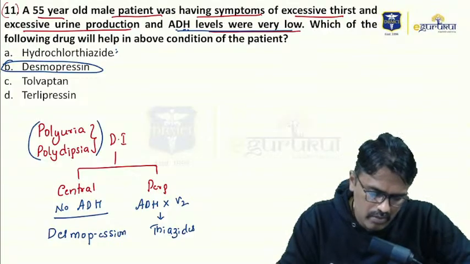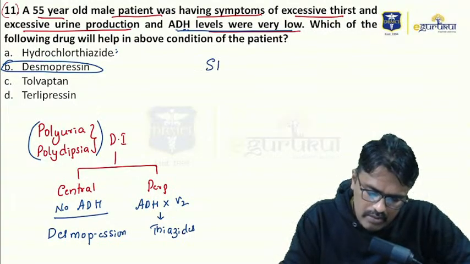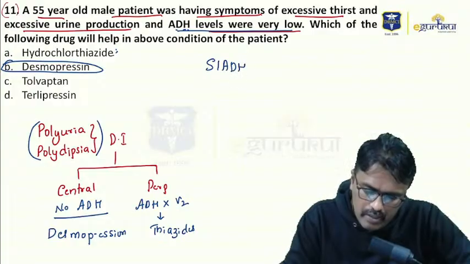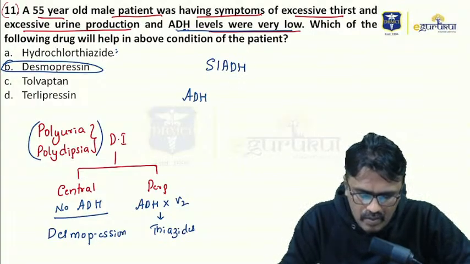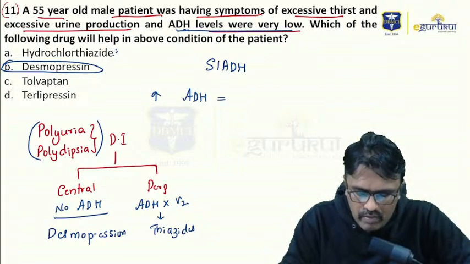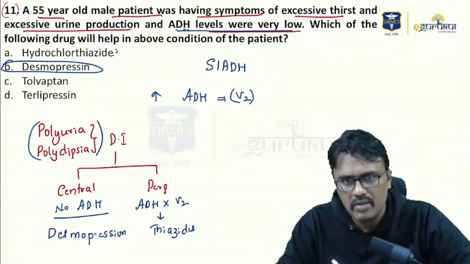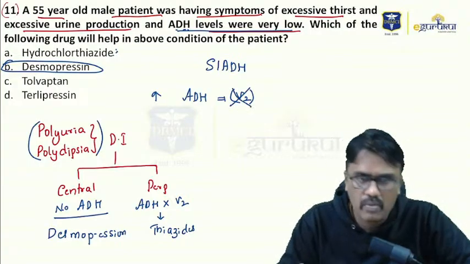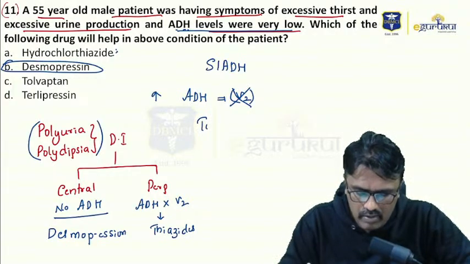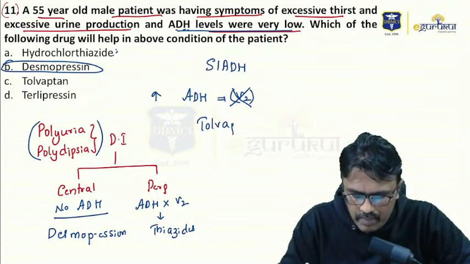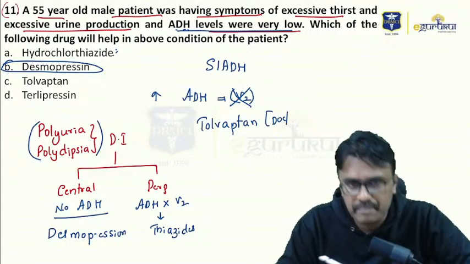Now, if the question was SIADH, syndrome of inappropriate ADH, in that case, ADH is high. So that will act on the V2 receptor and produce the symptoms. So the drug of choice is to block that, and we use V2 receptor antagonists. They end with Vaptan, for example, Tolvaptan. So that will be the drug of choice for this.